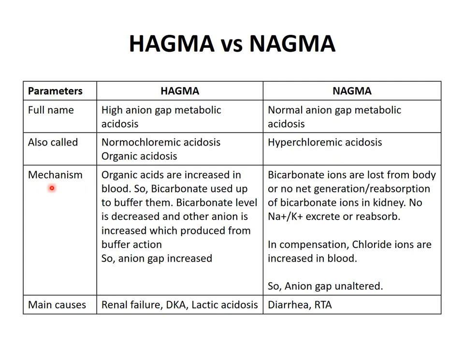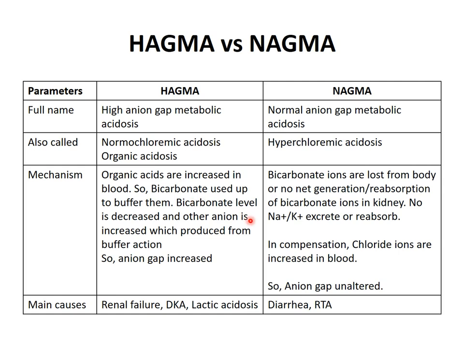What is the mechanism? In high anion gap metabolic acidosis, organic acids are mainly increased in the blood. Those conditions which lead to an increase in organic acid in the blood lead to high anion gap metabolic acidosis. Once organic acids are increased in the blood, bicarbonate comes as the first line of defense and takes the H plus to buffer these acids.